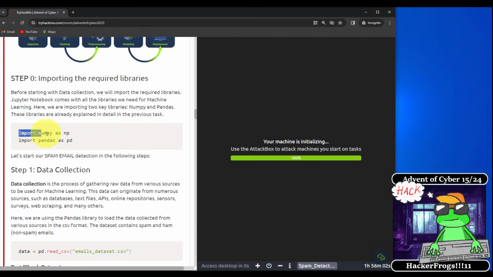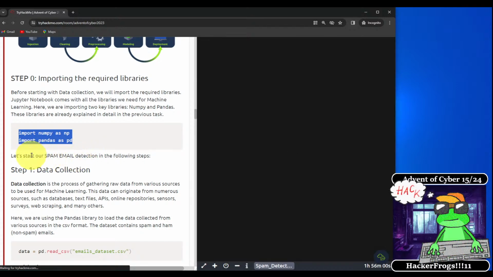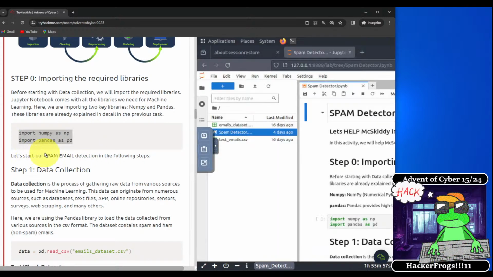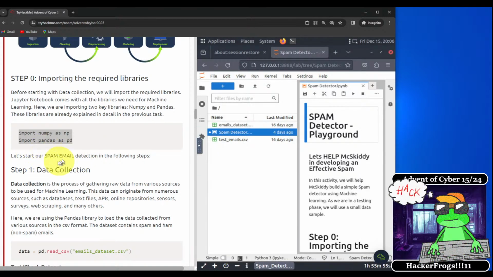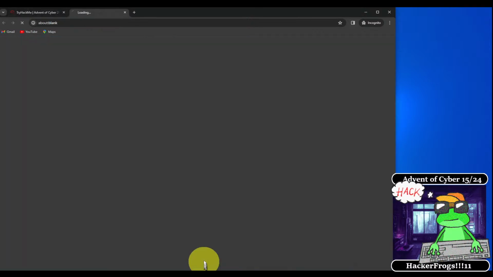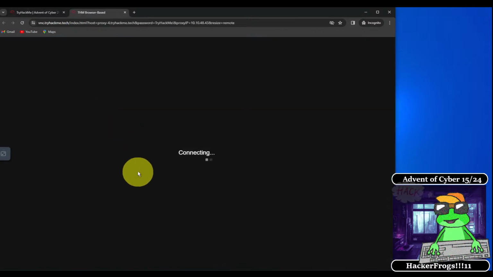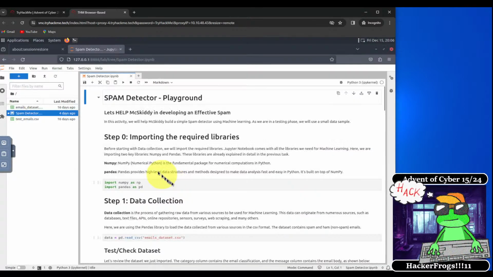Okay, so here we see that there's some Python code that imports NumPy as an alias over here and Pandas as an alias. Okay, so everybody, now that our machine has finished initializing, we're going to put it in its own tab by pressing this button right here, which is View in Full Screen. So click on that, and our virtual machine will be presented in full screen, just like this.